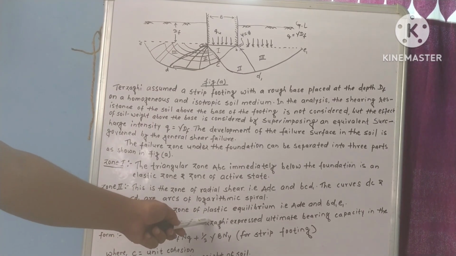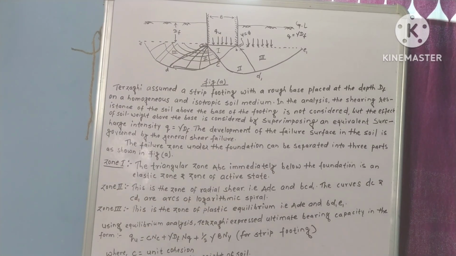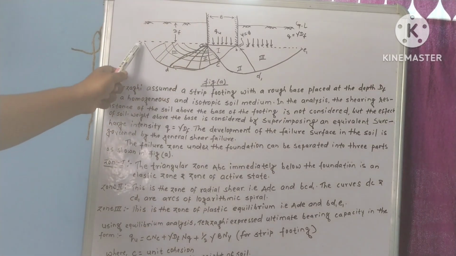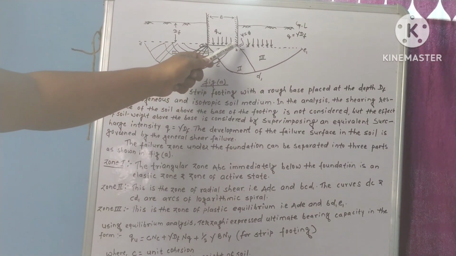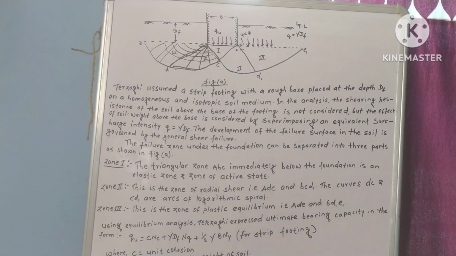And zone 3, ADE and BD1E1, is the zone of plastic equilibrium. Using equilibrium analysis, Terzaghi expressed the ultimate bearing capacity in the form